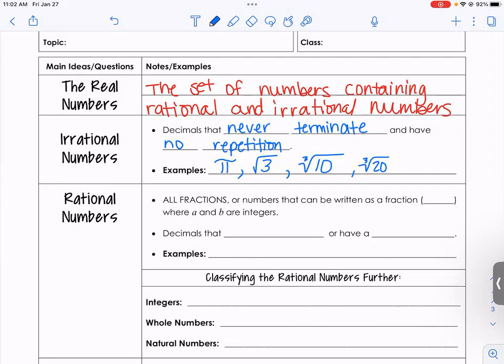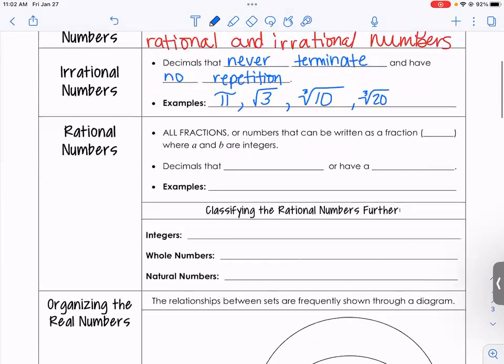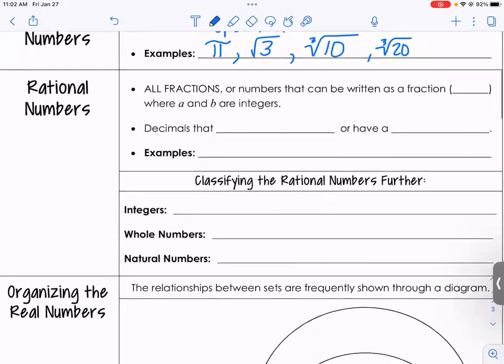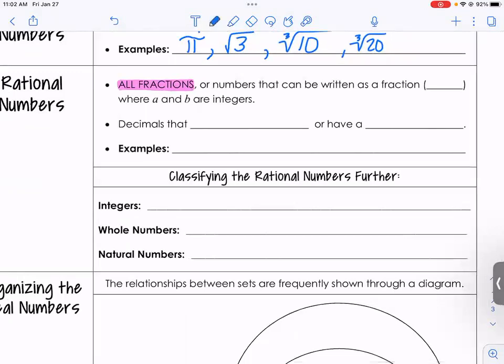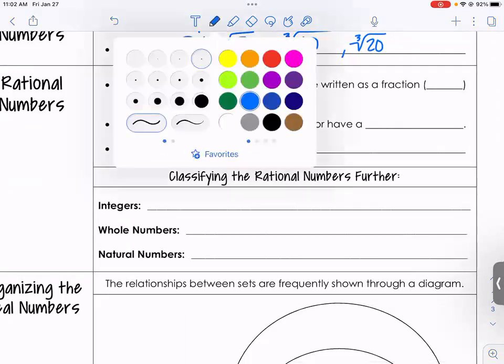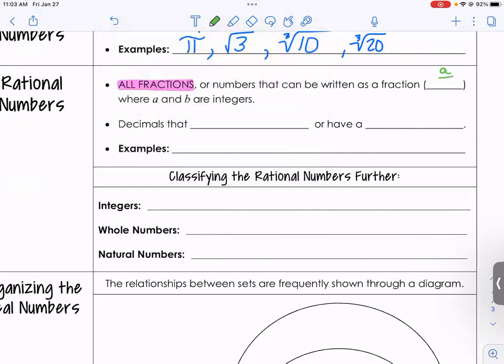Now, rational numbers. I want us to think of fractions. If a number can be written as a fraction, like A over B, then it's a rational number.